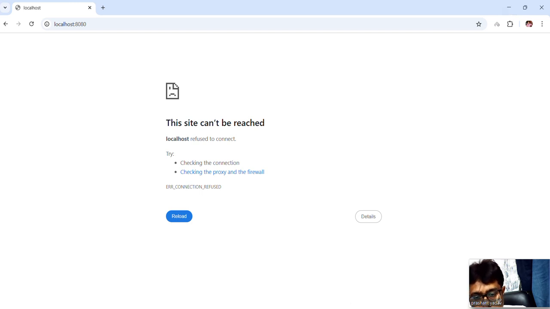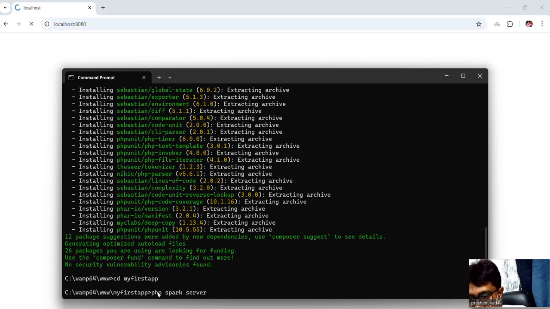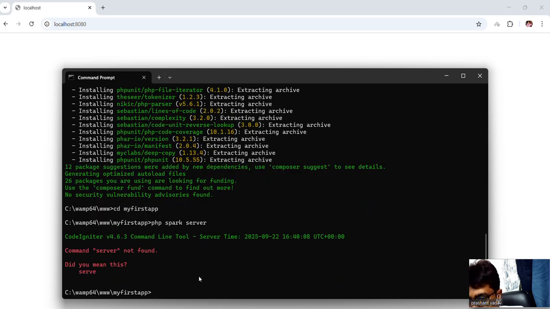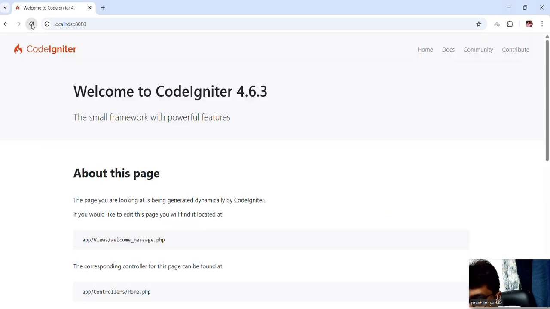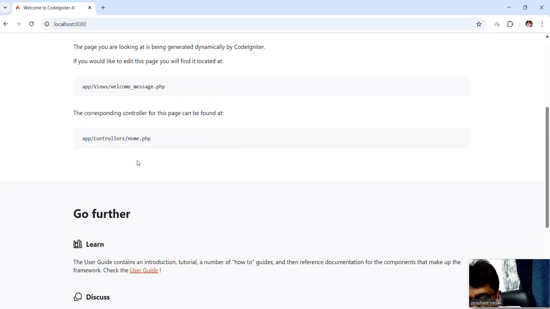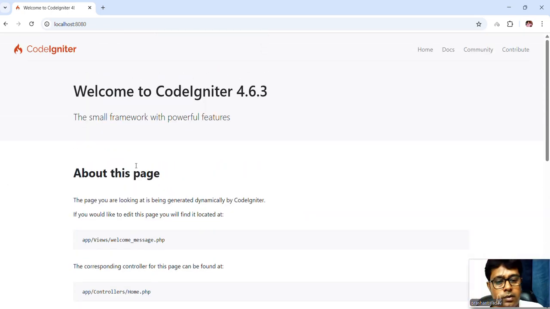So when we run this command, our development server will start. Oh, sorry, php spark serve. Now the development server has started. We refresh this page, and our CodeIgniter 4 is working in the browser in this way.